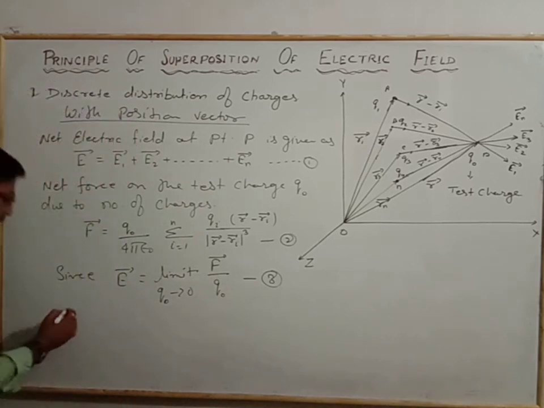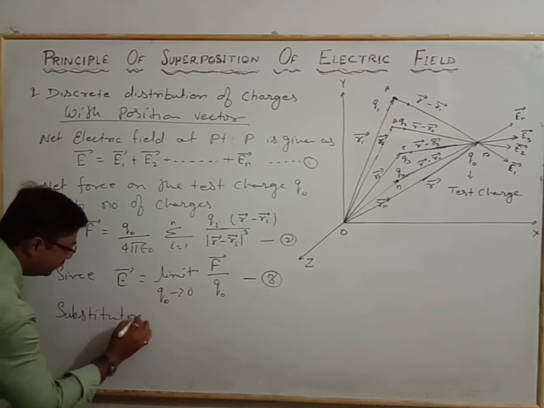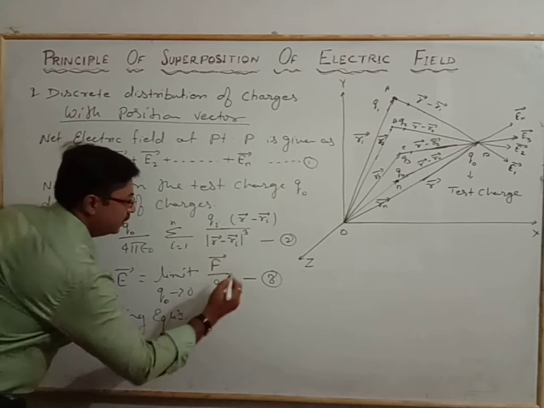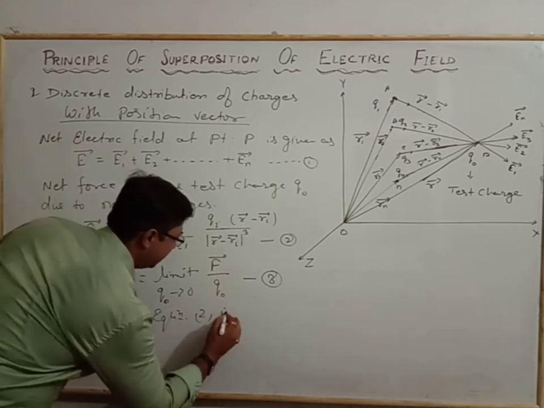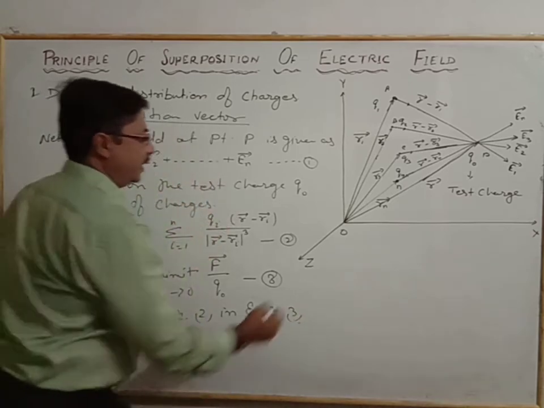Substituting equation 2 in equation 3, what do we have?